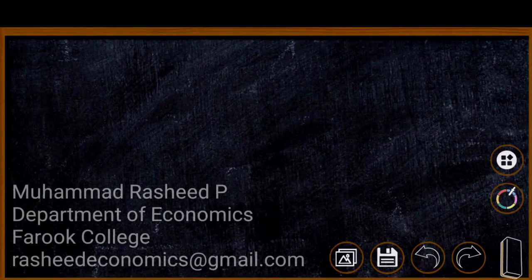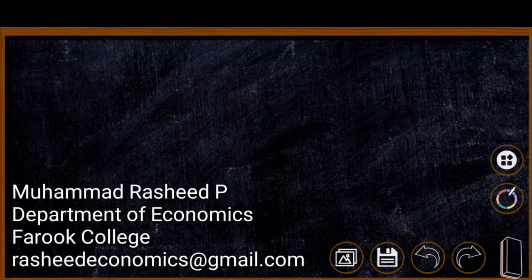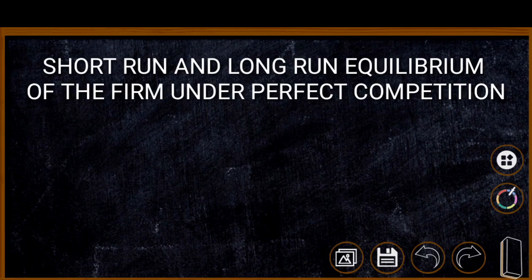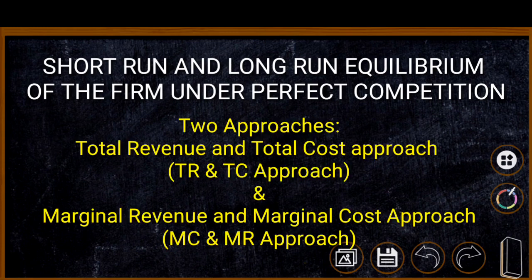Hello students. In our previous sessions we have explained the definitions of perfect competition and its features, and last session we said that there are different approaches to the identification of a firm's equilibrium in the short run and in the long run. In this video we are going to explain two approaches: the total revenue and total cost approach of identifying firm's equilibrium under perfect competition, and another approach, the MC and MR approach.